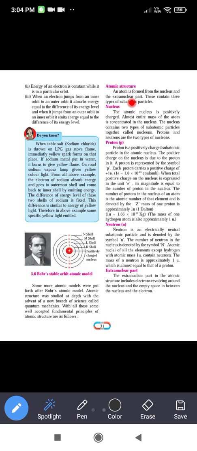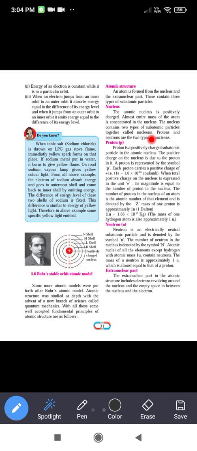Atomic structure. An atom is formed from the nucleus and the extranuclear part. These contain the three types of subatomic particles. According to this principle, the atomic structure has two parts. One part, which is present on the inner side, is called the nucleus, and the outer side is called the extranuclear part.